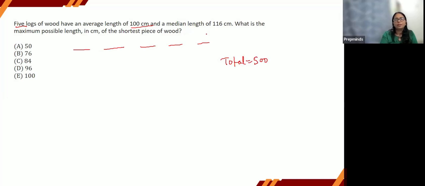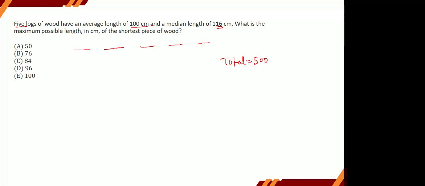Median length of 116 centimeters. Now what to do with this piece of information? We have 5 logs. The median is given to us. Where should I place this? In the middle, on the third position?